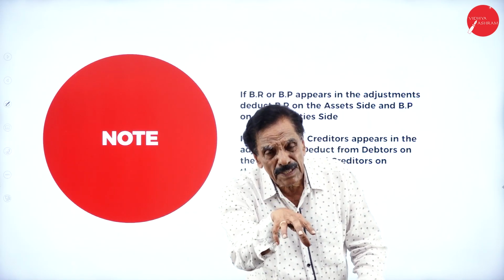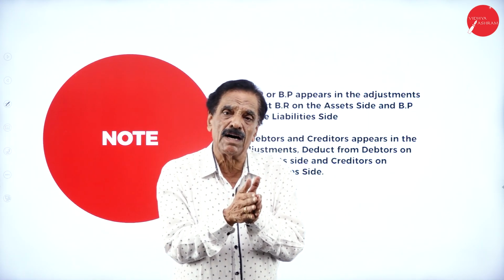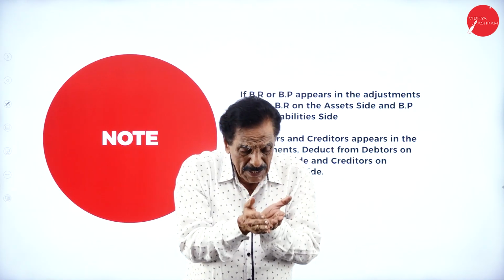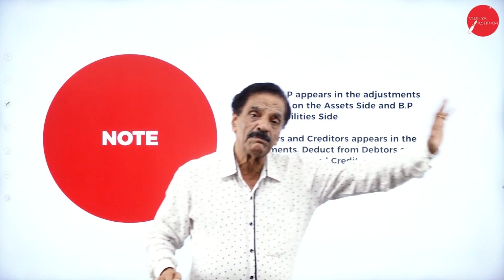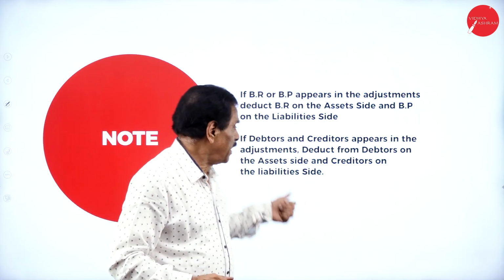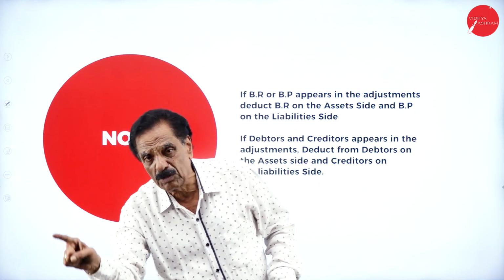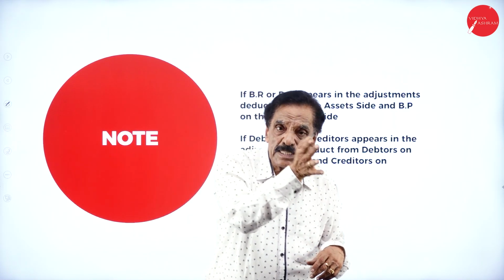When they become one and the same, we say consolidated: both the H Limited BR and S Limited BR should be added. Whatever the adjustment, that should be deducted from the BR on the asset side and BP on the liability side. In the debtor and creditor, both the debtors of H Limited and S Limited should be added. Whatever the adjustment, that should be deducted as a mutual adjustment.